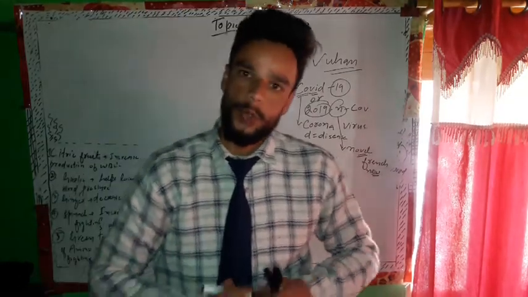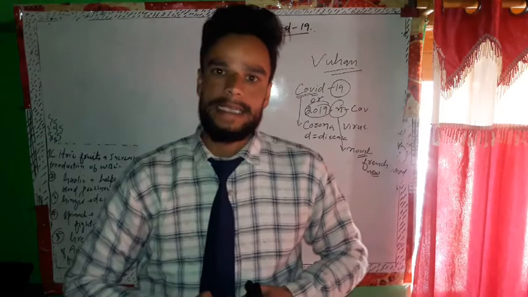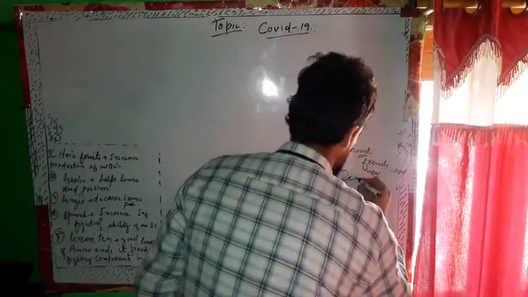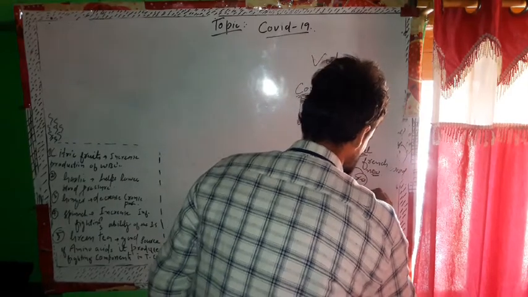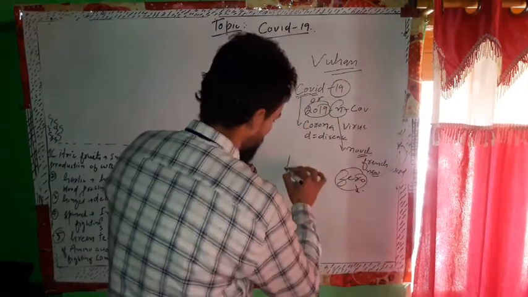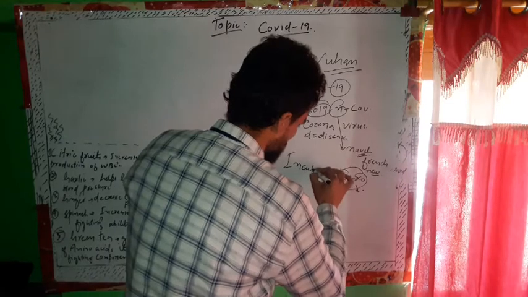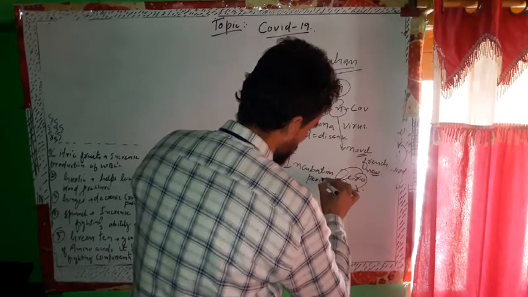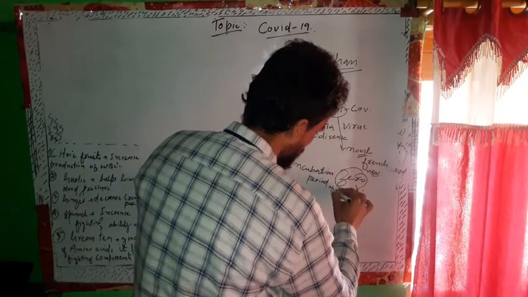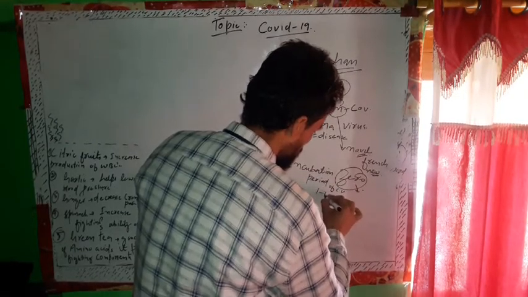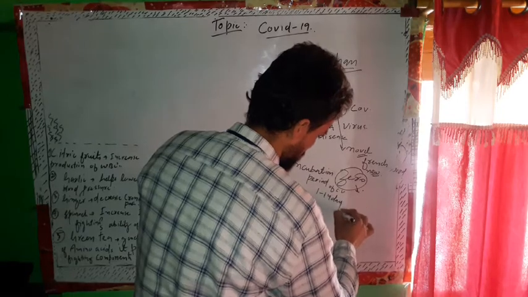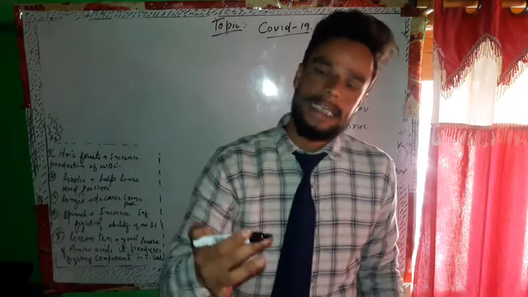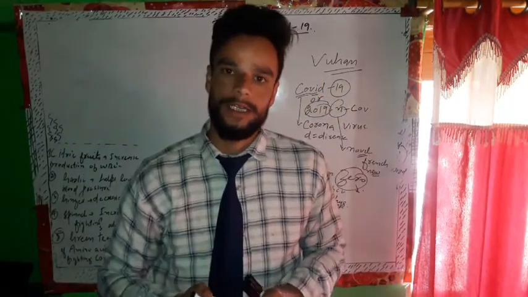The first woman who contracted coronavirus in China is called patient zero, according to the biology of science. Talking about the incubation period, the incubation period of coronavirus ranges from 1 to 14 days. After the incubation period, the patient starts showing the symptoms of coronavirus.